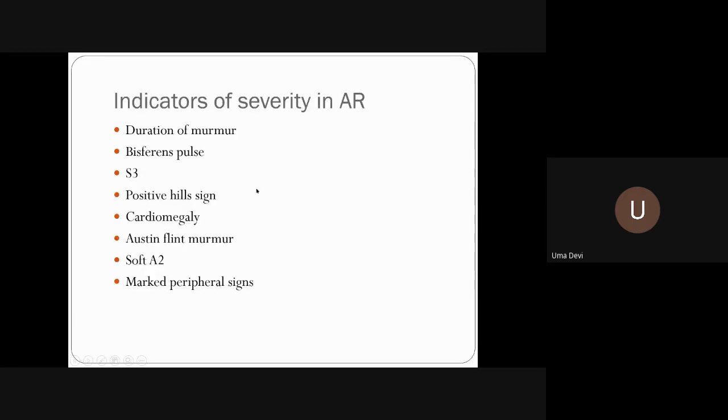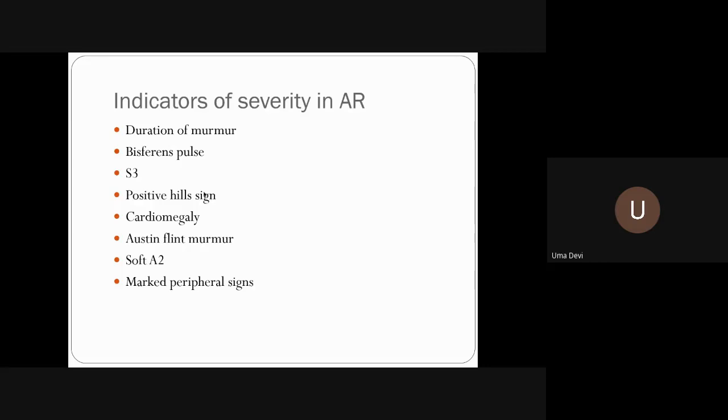Now, how do you know the severity of AR? I think it's a very standard question we are going to ask you in all the clinics. Duration of murmur: the longer the murmur, the more severe. The presence of S3, your Hill sign. How do you classify mild, moderate, severe by Hill sign? You take a lower limb BP and an upper limb BP.